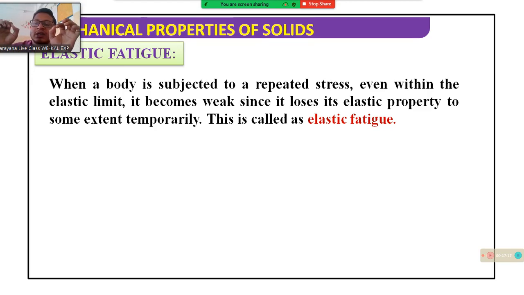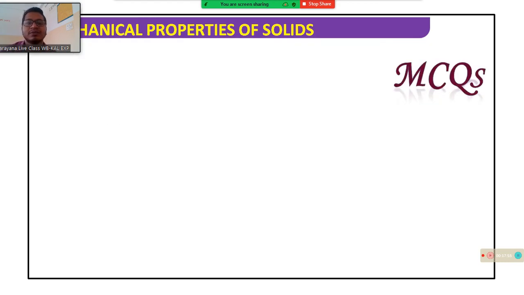Take a rubber, and we are doing like this, repeatedly, within the elastic limit. It becomes weak after doing this for some time, and its loss of the property to extend is temporary. This is called the elastic fatigue. Is it clear, students?